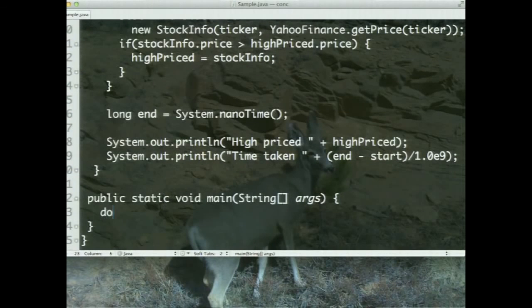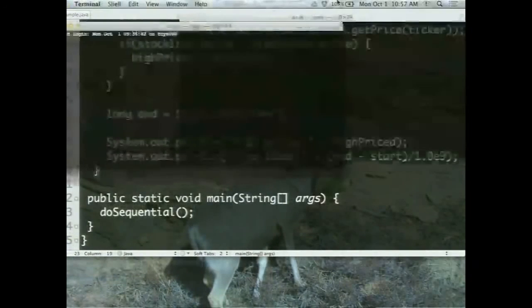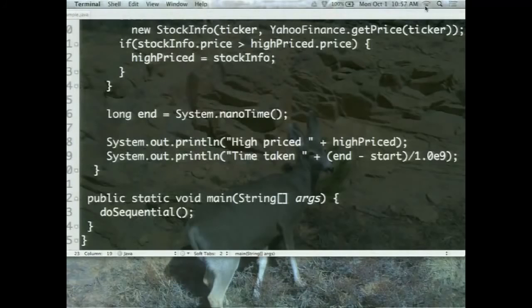So I want to go ahead and call this do sequential function, and this is going to go to Yahoo and get the highest stock price based on whatever we have right now. Of course, that requires an internet connection, which I don't seem to have at the moment. Let's see if I'm able to connect to it. So essentially, that's what I'm doing: simply going out to Yahoo and getting the price.